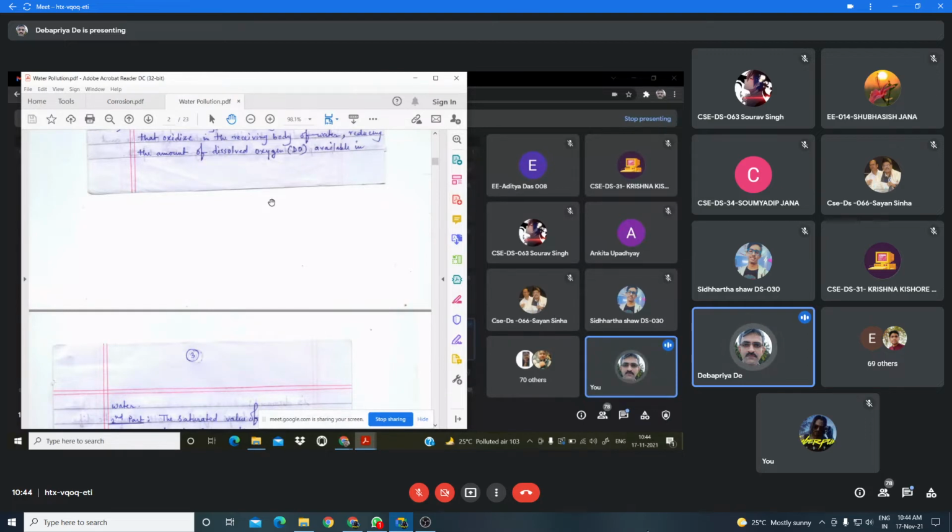8 to 15 milligram per liter is the saturated value of dissolved oxygen, which is the good water quality parameter. But the optimum level of dissolved oxygen required for healthy fish and aquatic life is 5 to 8 milligram per liter. And if the dissolved oxygen level is below 3 milligram per liter, then that water cannot be used for any purpose, and that is a bad water quality parameter. Now we have to know what the oxygen demanding wastes are.